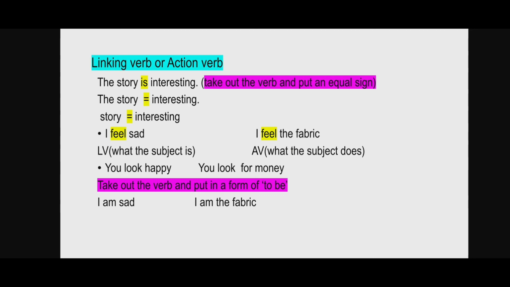Then the second method is to take out the verb and put in a form of to be. For example, I feel sad, remove feel and put am. So it makes sense. I am sad. Then if we put am here in I feel the fabric, it does not make sense because it shows I am the fabric. It does not make sense.